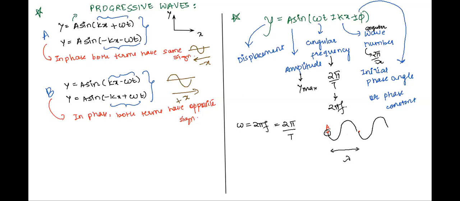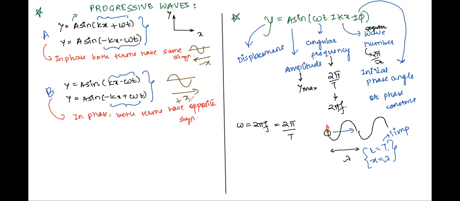This point A has moved ahead with a distance of lambda. The time in which this is happening is called the time period. The time in which any particle of the wave is getting displaced in the horizontal direction by lambda value, if it is getting displaced by lambda in some time t, then that time t is called the time period.